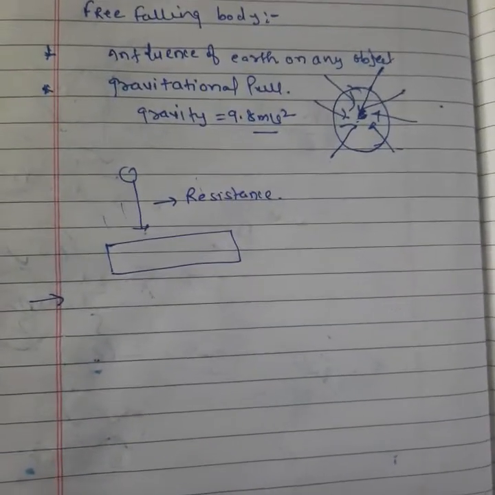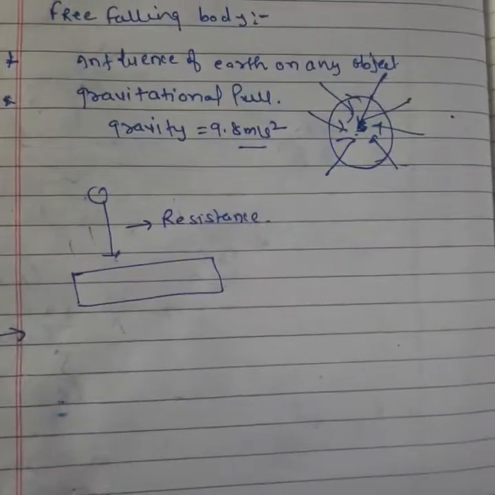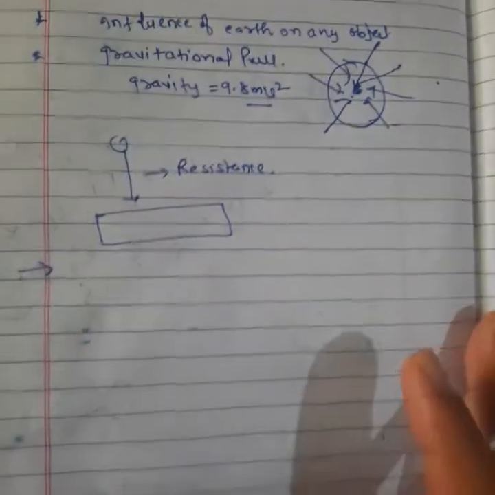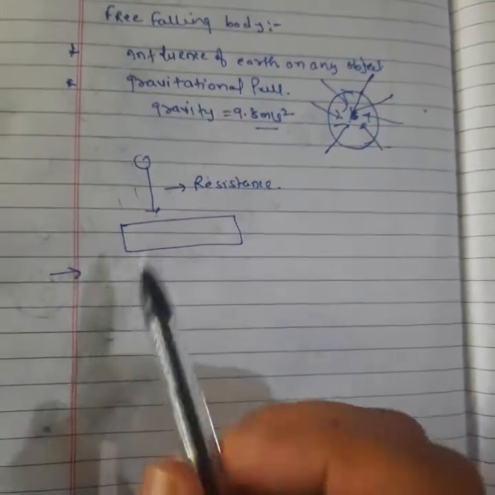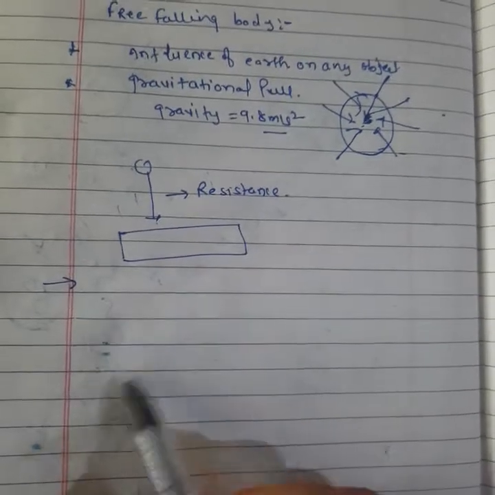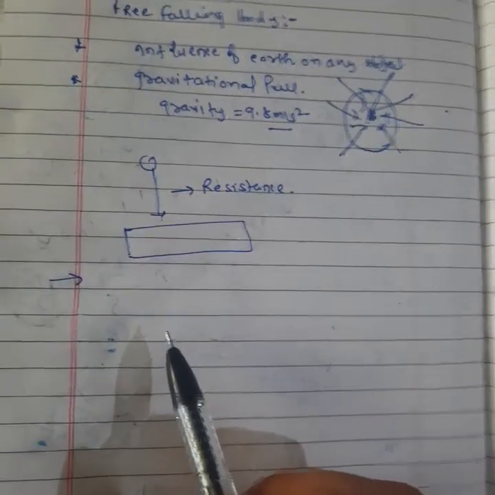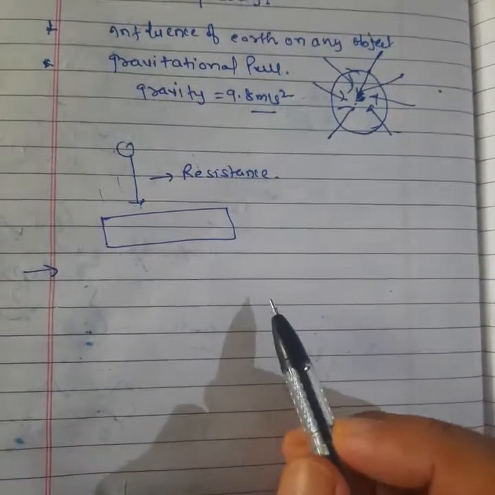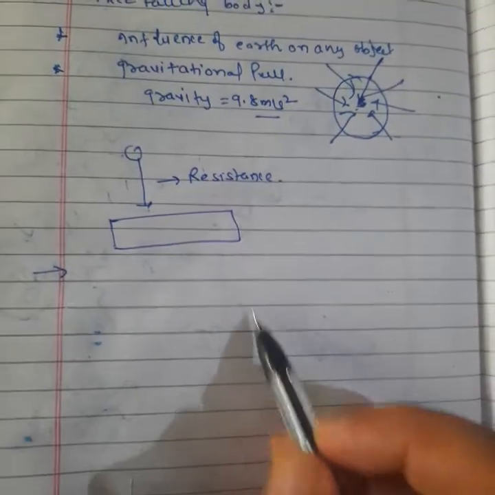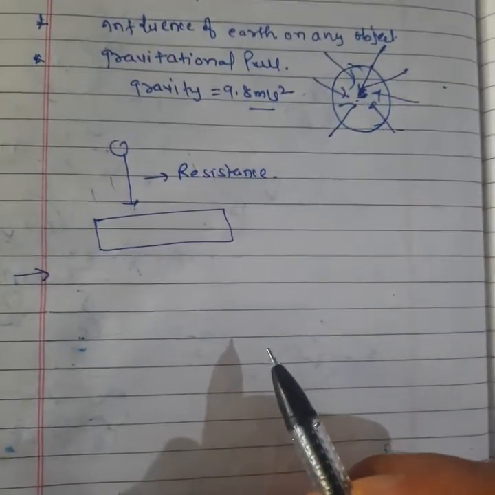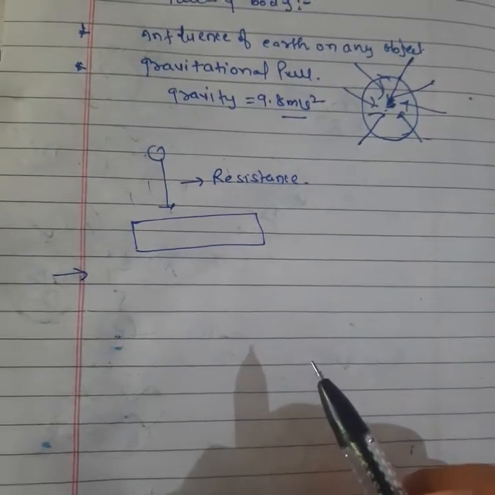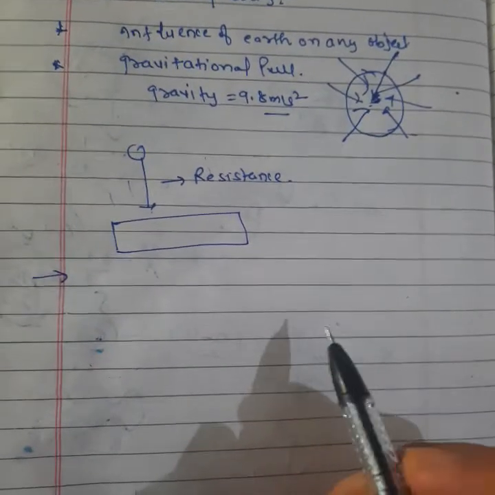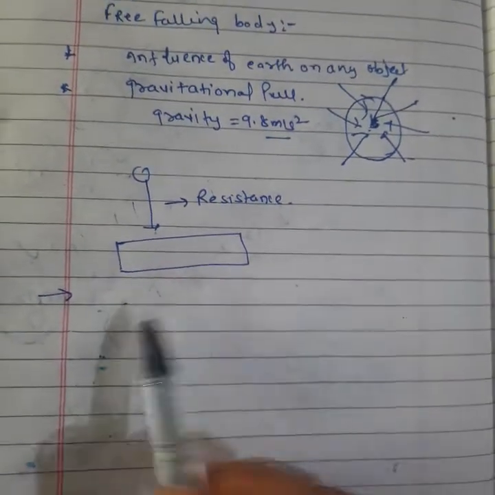Is there any possibility? No, both will reach the ground at different times. The man without a parachute will reach first, and the other person will reach the ground after some time.